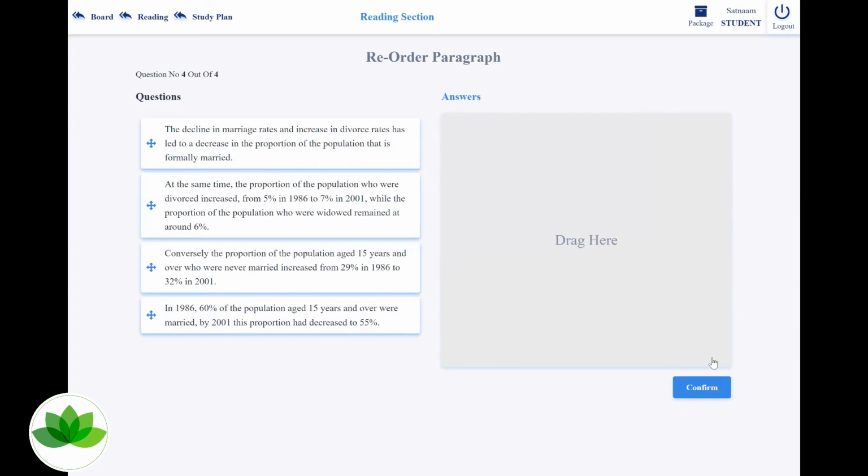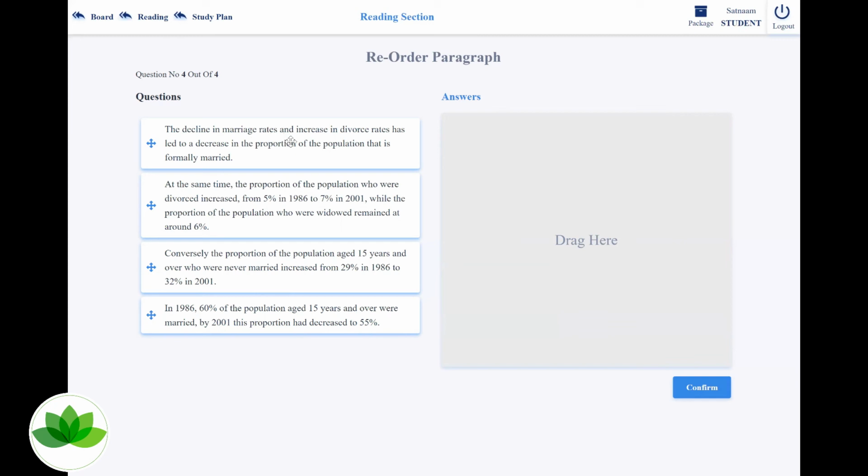All right. Now, the next reorder. Even before I read, I can see there are quite a lot of percentages, numbers, years, and a lot of statistics involved over here. Let's have a look into this. The options are the decline in marriage rates, divorce rates, decrease in population, proportion of population widowed, proportion of population married. I think this is something related to the percentage of the population that is married. I may be right, may be wrong, but let's have a look.